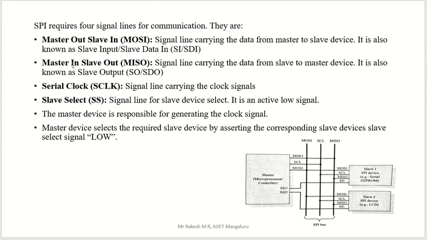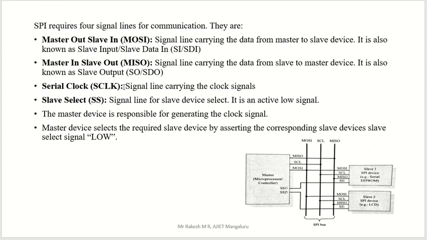The second line is master in, slave out. The second line in the SPI bus is master in, slave out. The name itself specifies that: master in means input to the master, slave out means output from the slave. The short name is MISO. You can see in the diagram here we have the MISO line. The signal line carries data from slave to master device. Another name is slave output.